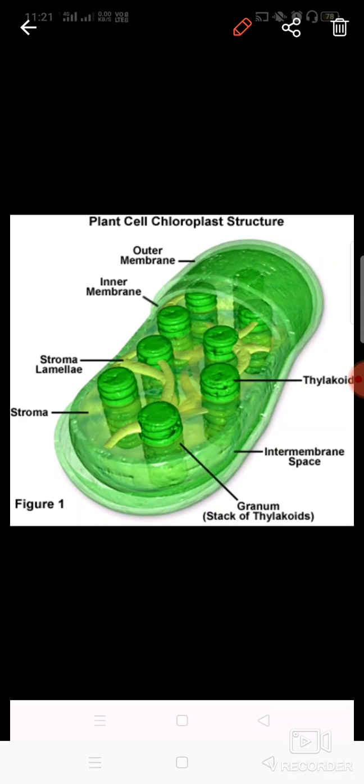It has some coin-like structures which are known as thylakoids. When these are grouped together, these are known as granum, and these have chlorophyll which helps in trapping the solar energy. Then this is the reaction of photosynthesis which is carried out inside the chloroplast, and this is the overall reaction.